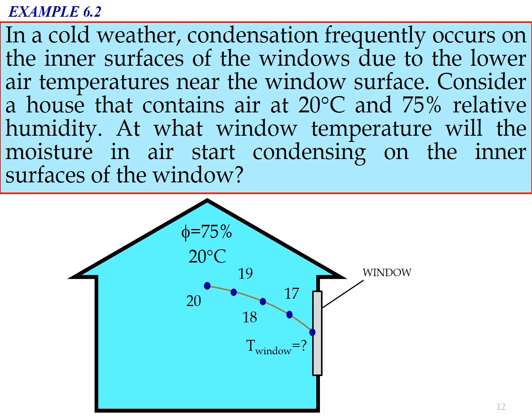So now the question asks you to determine the window surface temperature when the condensation process starts to occur at the inner surface of the window. That means finding the value of T window, the inner wall temperature of the window, when condensation occurs.